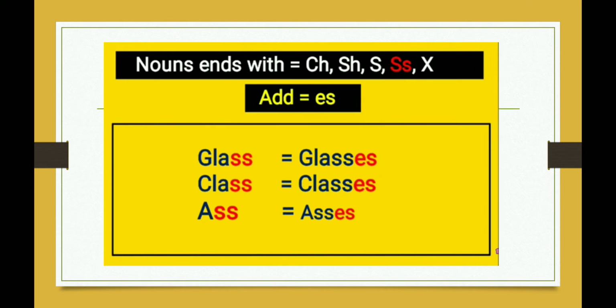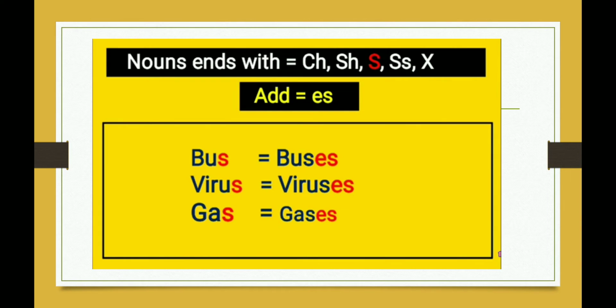Now let's see examples of double s: glass, class, and ass. For this also we will add es and it will become glasses, classes, and asses. For s also we will add es, right? Examples are bus, virus, and gas, and we will add es and make it buses, viruses, and gases.